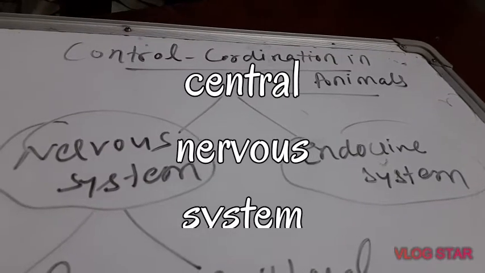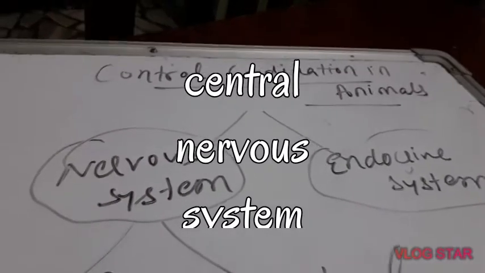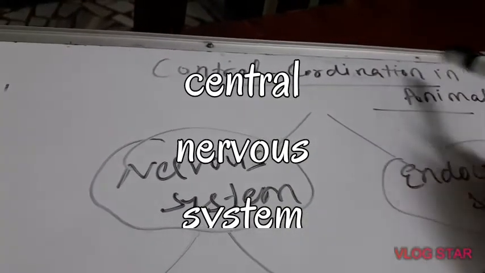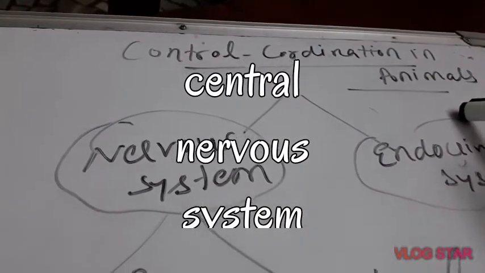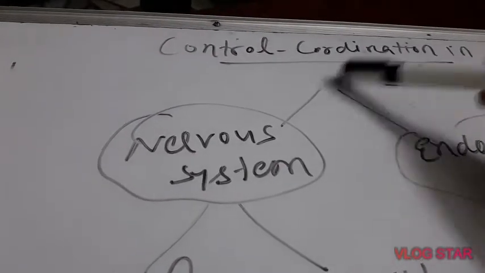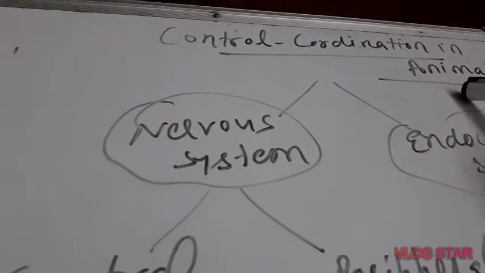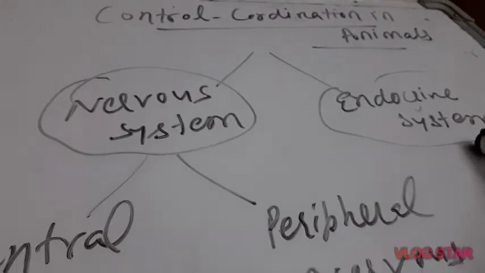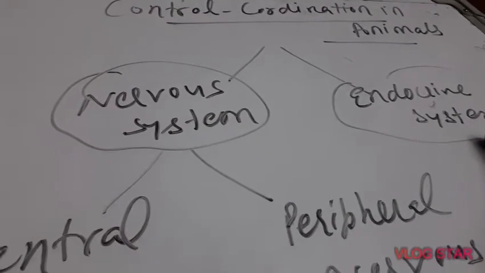Good morning, children. Today's topic is control coordination in animals. How is it done? Let us study. Control coordination in animals is done by two systems, the nervous system and the endocrine system. Endocrine system we have done earlier. Now let us move on to the nervous system.